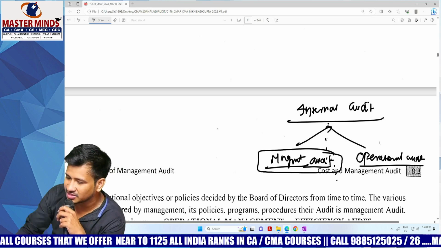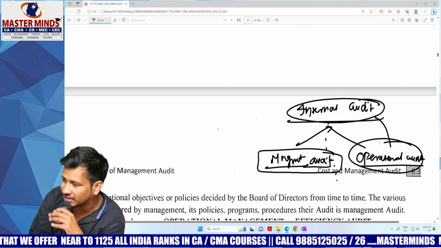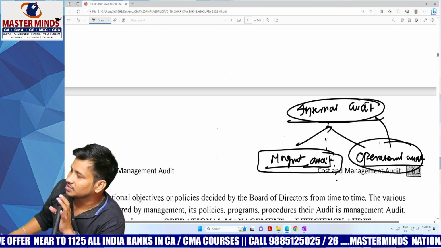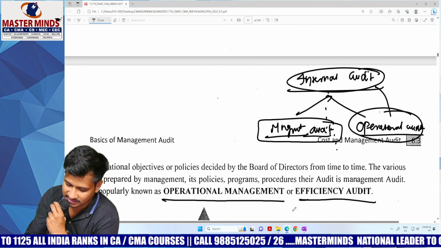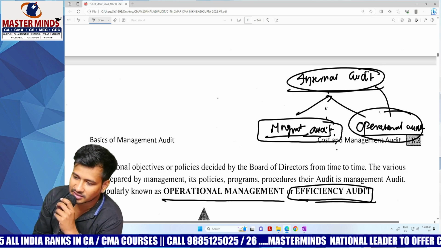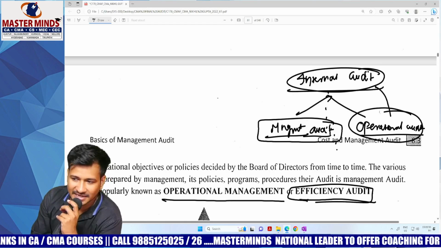We have further chapters where you are going to learn internal audit, internal control and operational audit in one chapter. Now our concentration is only on management audit, which is also called efficiency audit. Audit on management is nothing but management audit.